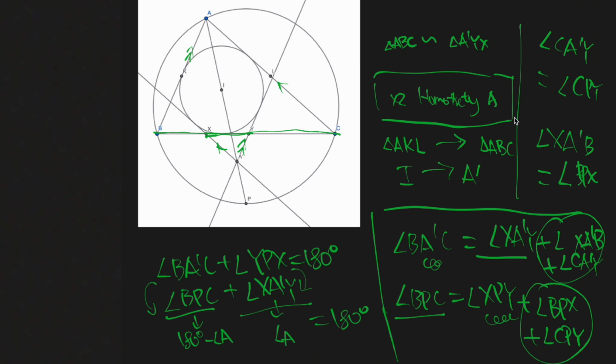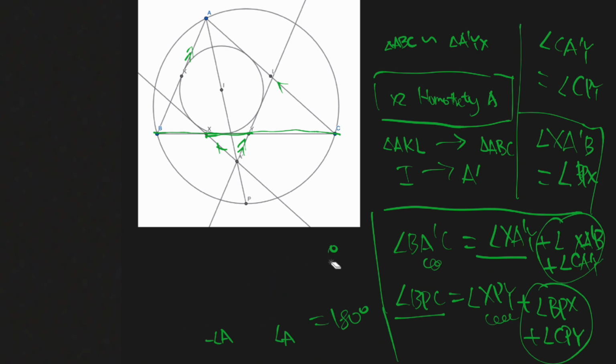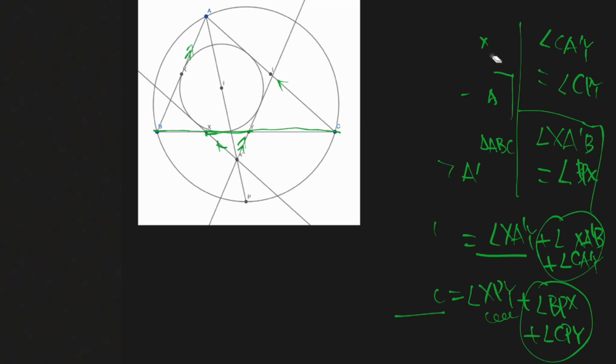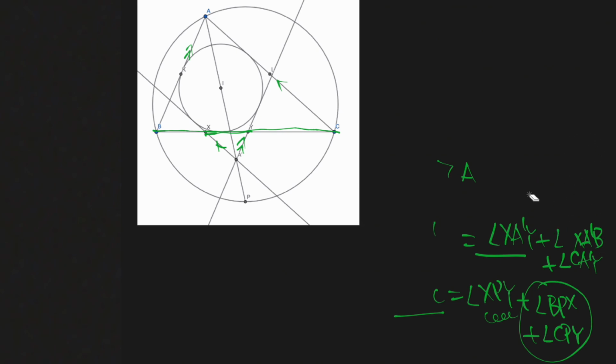We will be able to show that what we want to prove is true. So it remains to show these two, which, since they're symmetric, we can just prove one of them. So angle XA'B is equal to angle XPB, which just means we need to prove that the 4 points B, X, A', and P are concyclic. Okay, so we've simplified our entire problem, which consisted of proving that KIL plus XPY is equal to 180 degrees.